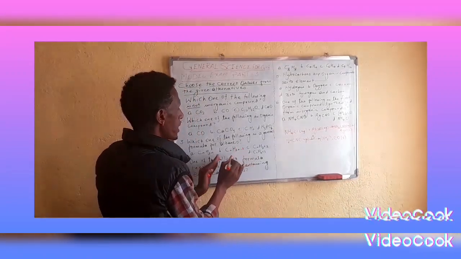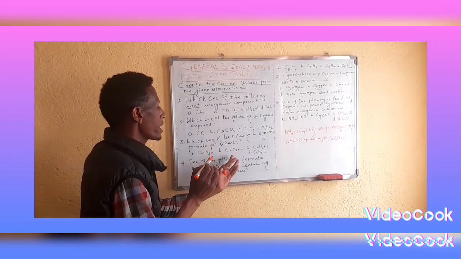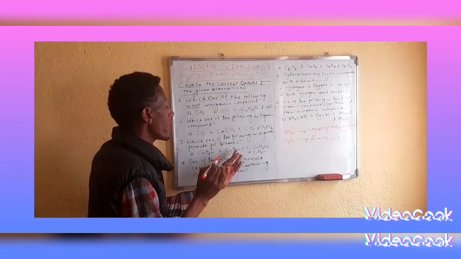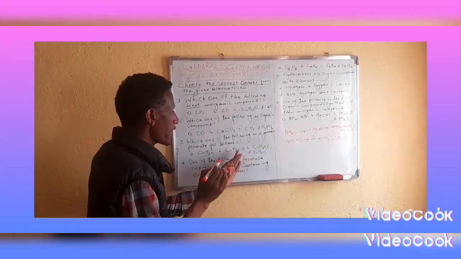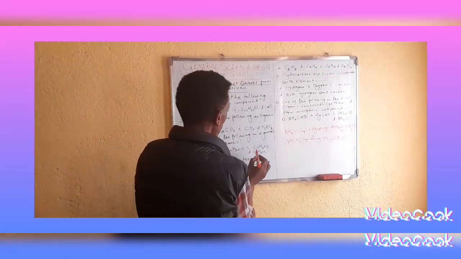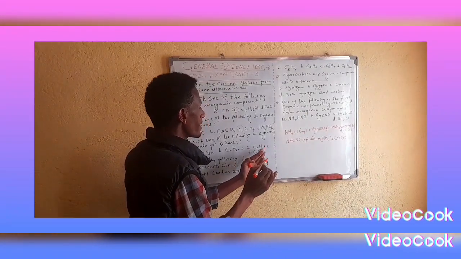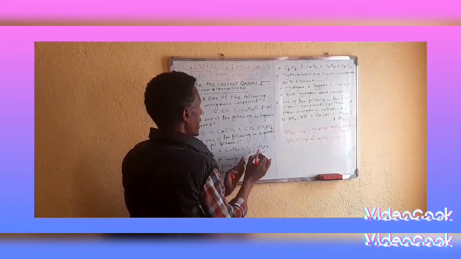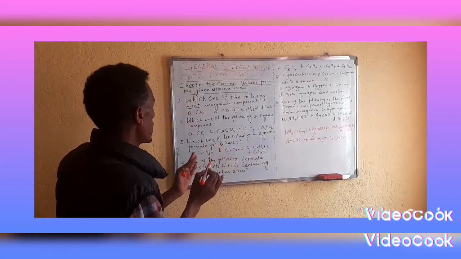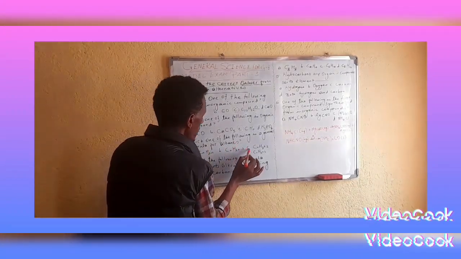CnH2n minus 2 is alkyne, where n represents the number of carbon. CnH2n plus 2 is the general formula for alkane. We are asked the general formula for alkanes, so the answer is C again.